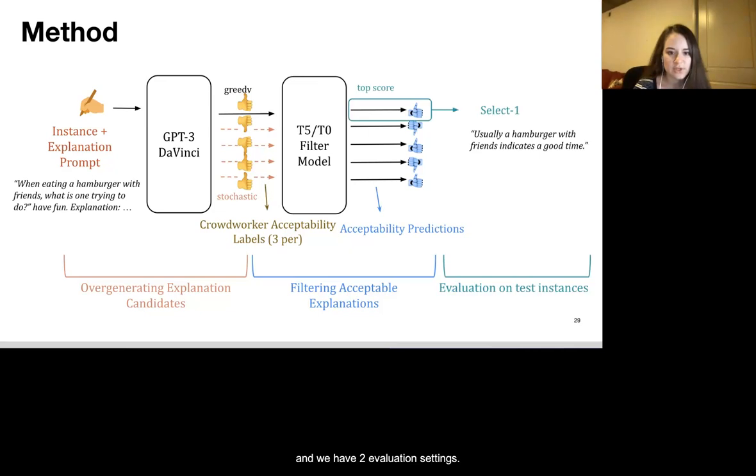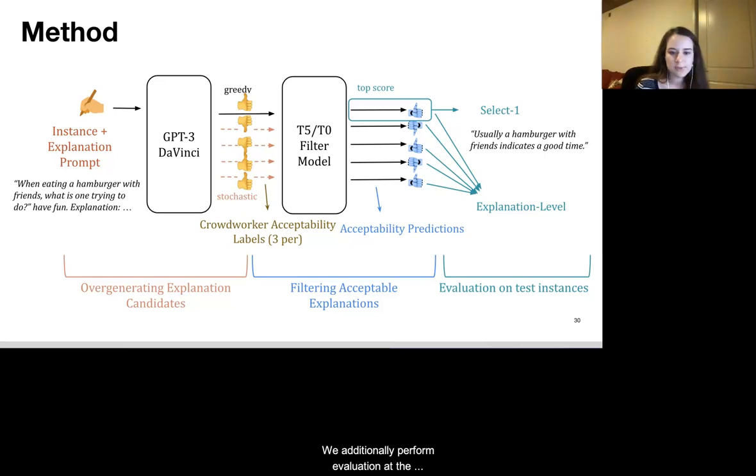And we have 2 evaluation settings. In the first, we select the top scored explanation. We additionally perform evaluation at the explanation level, which is reminiscent of a setting in which we would like to provide the set of all acceptable explanations to a group of human end users.